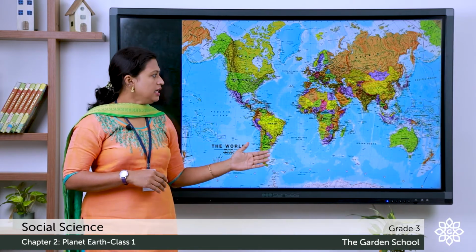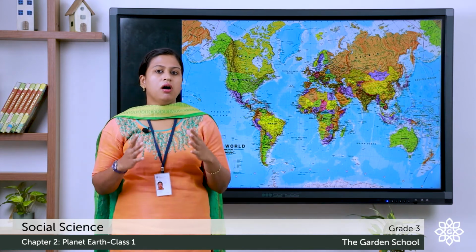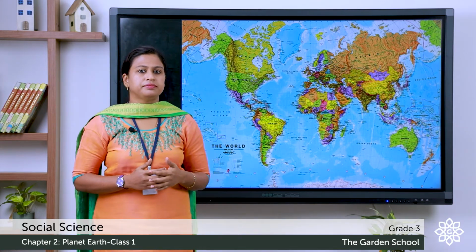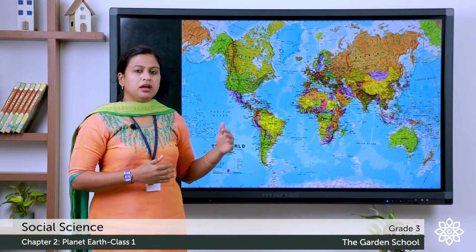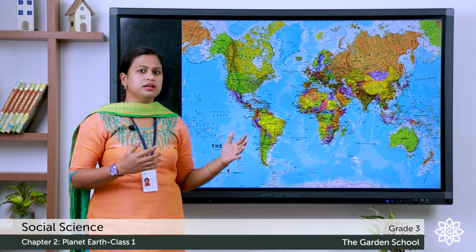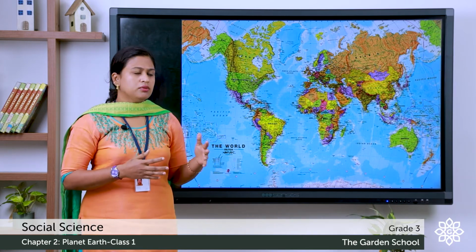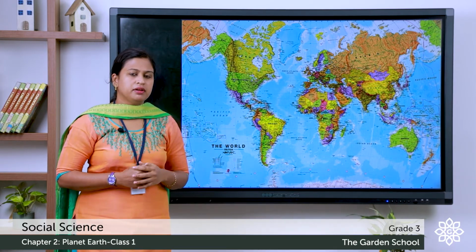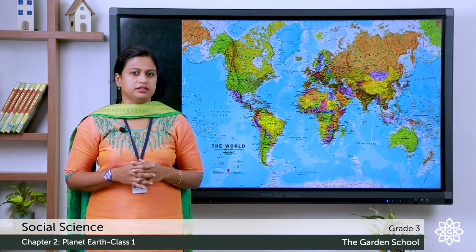Now, this is the map of the world. Here, you can see all the places at a time. But in a globe, we cannot see. Map is easy to carry, but globes are not easy due to their huge size. Now, what is the definition of map? Map is a flat drawing of the surface of Earth.